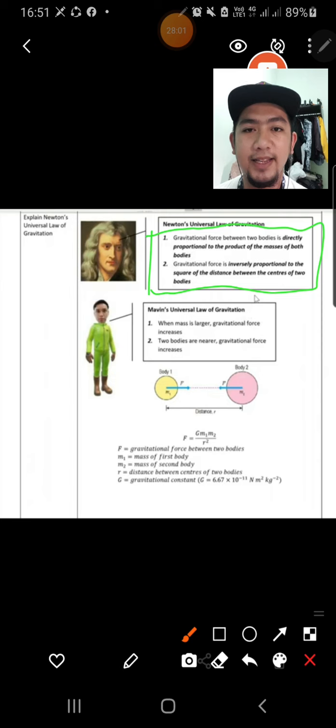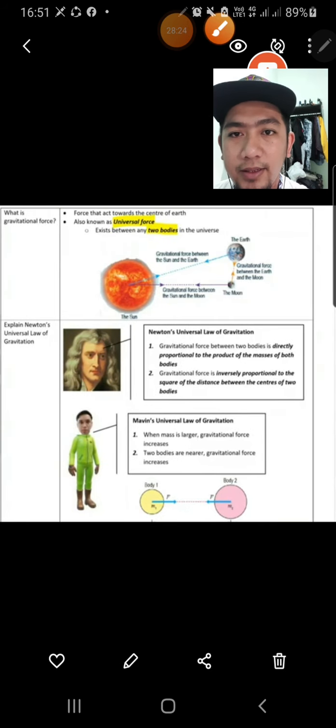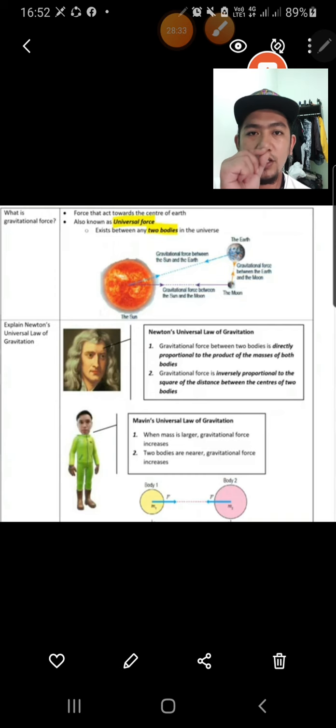And the second point is gravitational force is inversely proportional to the distance, not distance only, distance between the center of two bodies. Because we consider the two bodies, it fulfills Newton's universal law of gravitation. So gravitational force exists between two bodies in the universe. So don't forget the words two bodies.